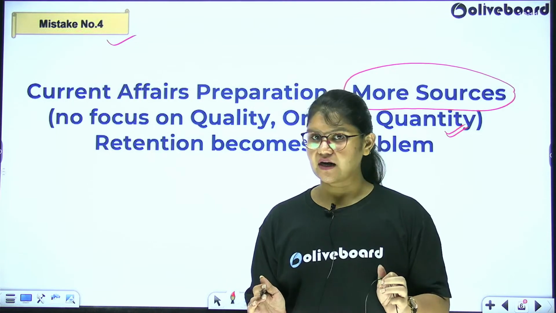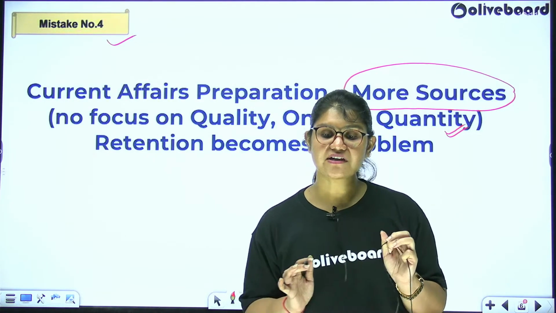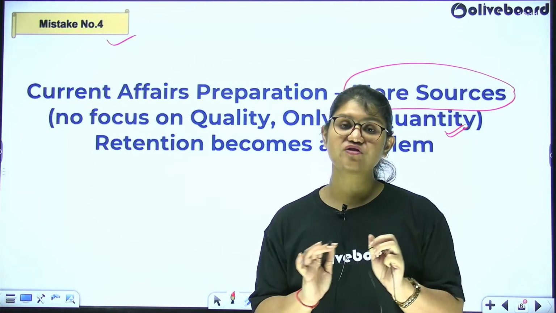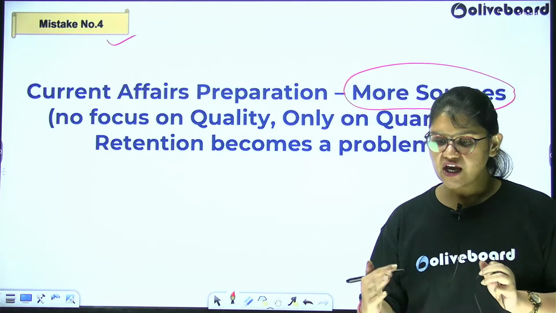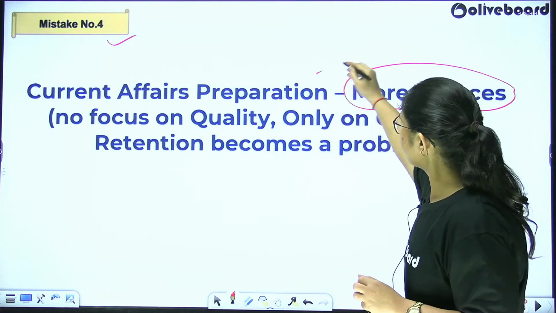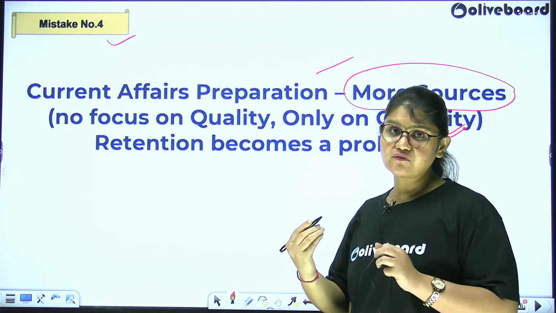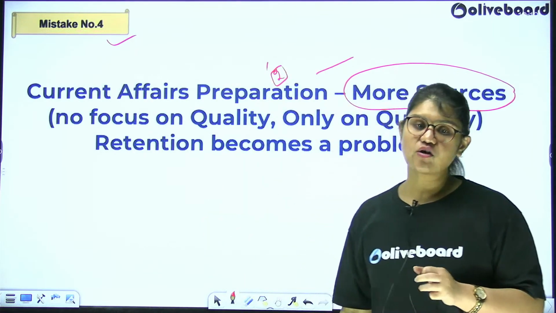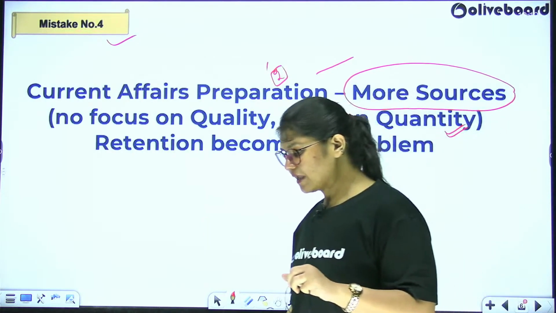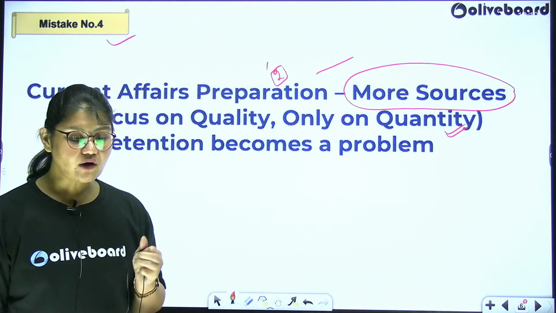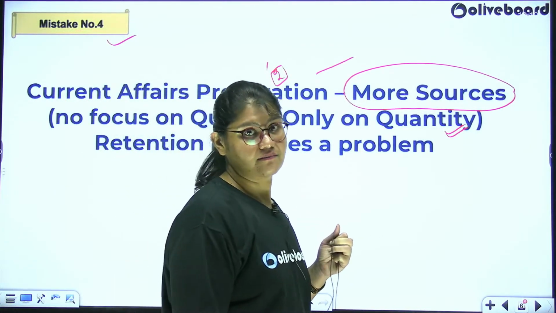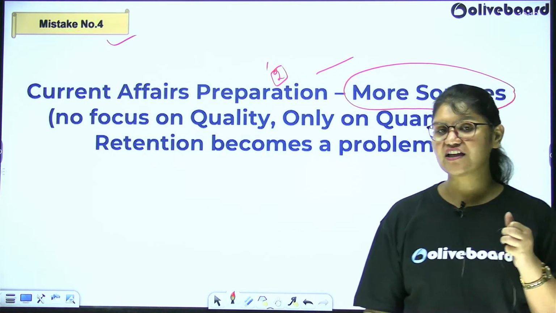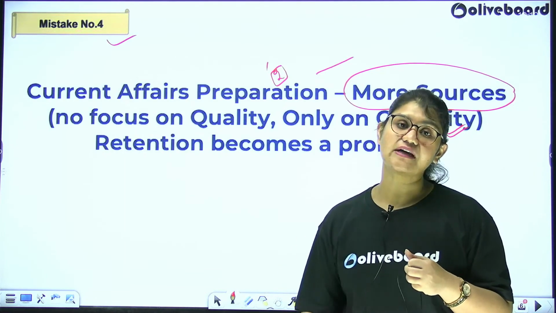See, it is a very big advantage. I agree to that. But at the same time, it can also cause big confusion in your minds. You can get confused very easily. So that's where you need to stop. You need to draw a line for yourself. For example, if you're not satisfied with one source, you can refer to 2, but not more than 2. If you keep confusing yourself with multiple sources, you're going to be wasting time, and at the end you will realize that you're not able to retain information. It's very important for you to solve the questions in the paper rather than just keep on reading without knowing if you're retaining those things.